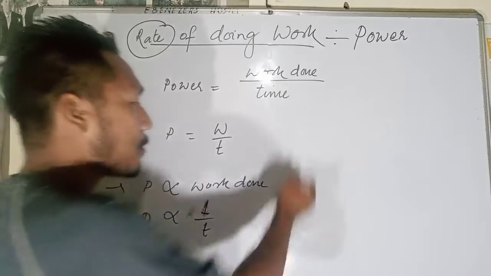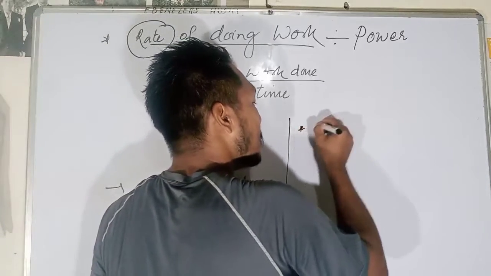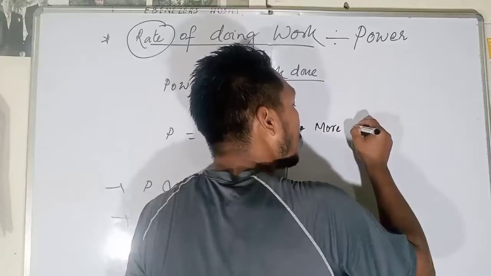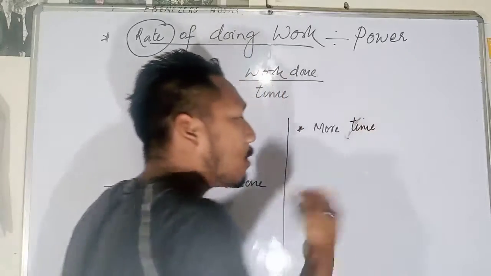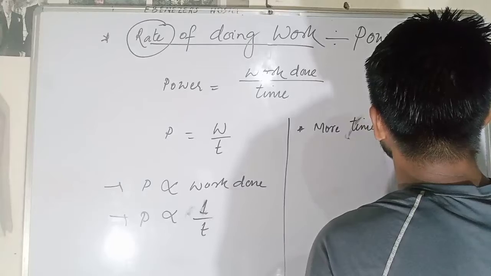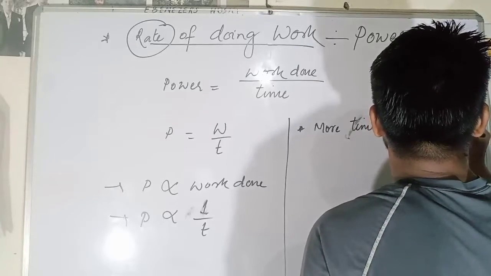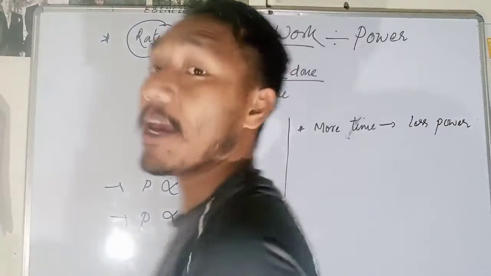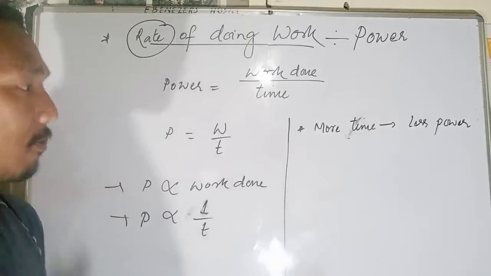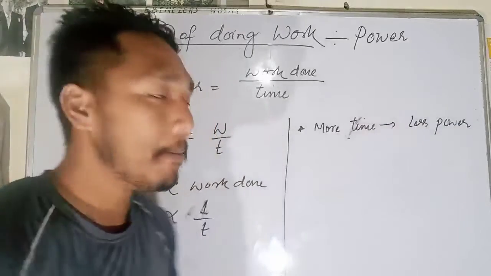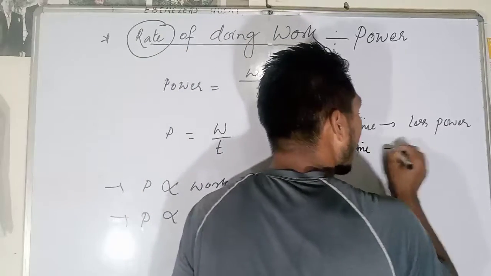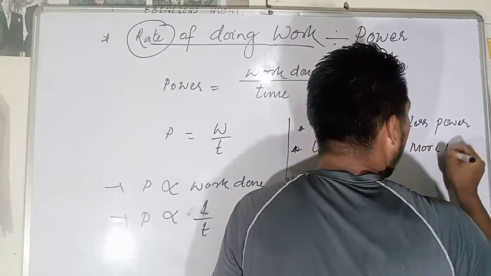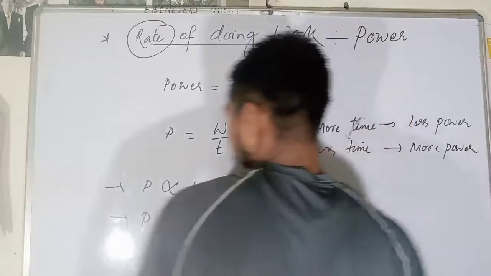That means if you take more time to complete work, you have less power. If you are taking more time to complete work, that means you have less power. But if you are taking less time to complete that particular work, that means you have more power. Okay, so what does it mean?